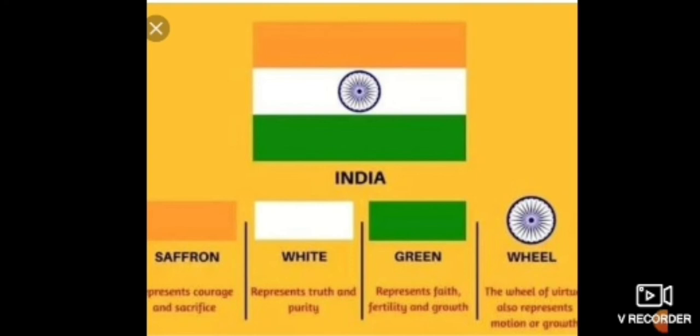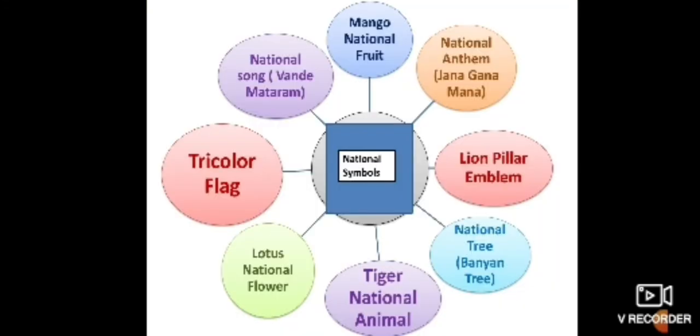Okay students, same our chakra wheel also represents growth. Now students, same like this, the lotus also stands for knowledge, pure mind and heart. Our national animal stands for strength and courage. Our national bird stands for beauty and love. Okay? I hope it is pretty clear to all of you.